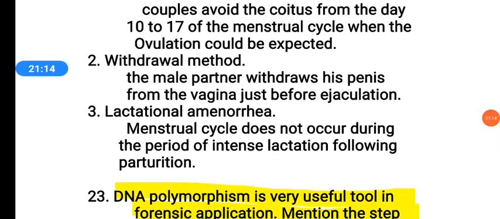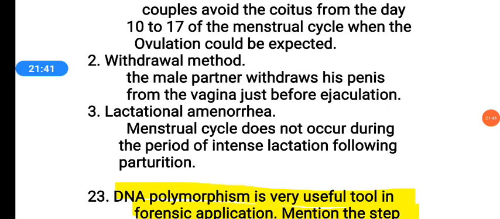The third is lactational amenorrhea. In that, the menstrual cycle does not occur during the period of intense lactation following parturition. So, when a mother gives birth to the young one, after that the mother does not undergo a menstrual cycle.